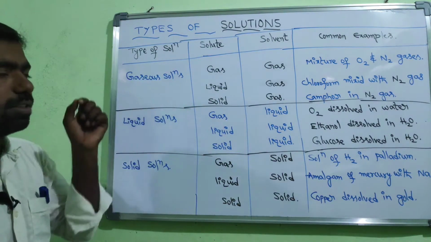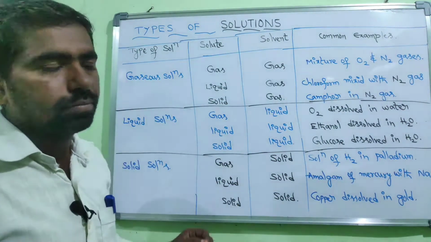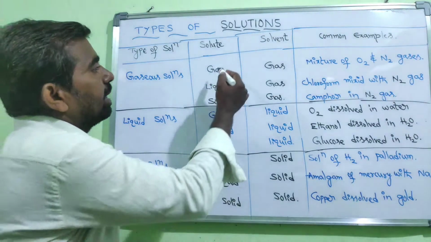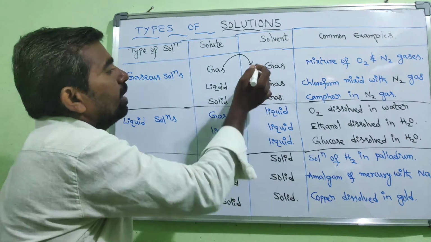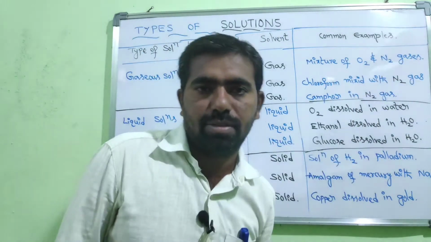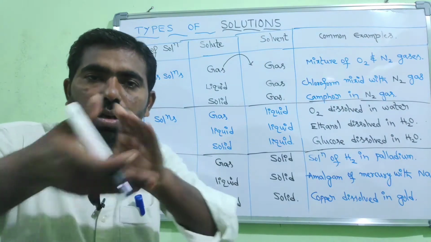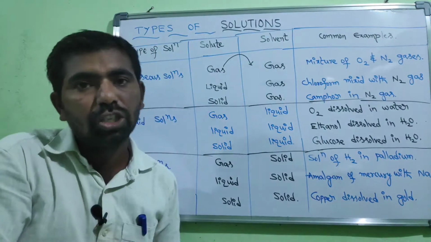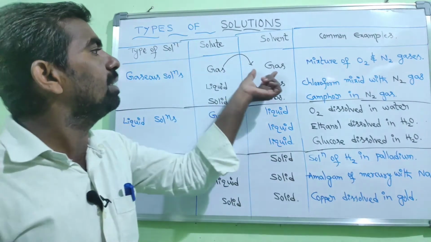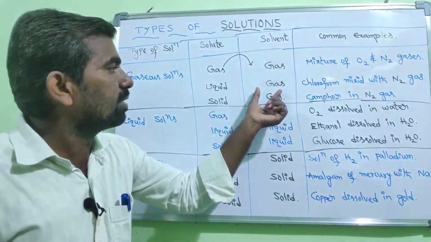First one, gaseous solutions. The solvent is present in the gaseous state, and the solute is also a gas. That means a gas dissolving in a gas. Example for this: a mixture of O2 and N2 gases. In the atmosphere there are nitrogen gas and oxygen gas, and they are mixed together. That is a homogeneous solution. That is the example for gas in gas solution. And the second one, we are keeping this one as a constant.